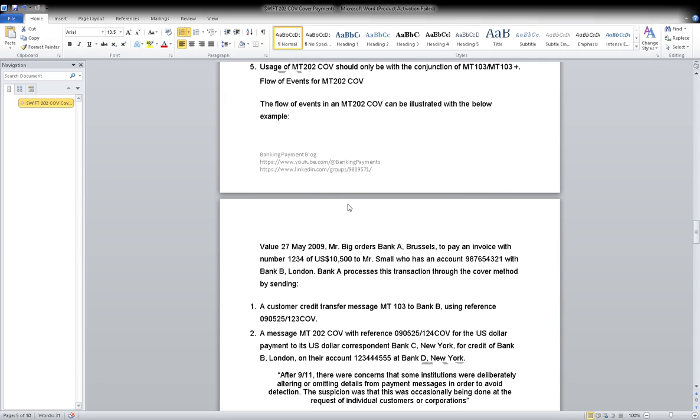And there is another message called MT910, which is confirmation of credit. We'll see that later. But did you understand the highlight idea of this? What is this message MT900?